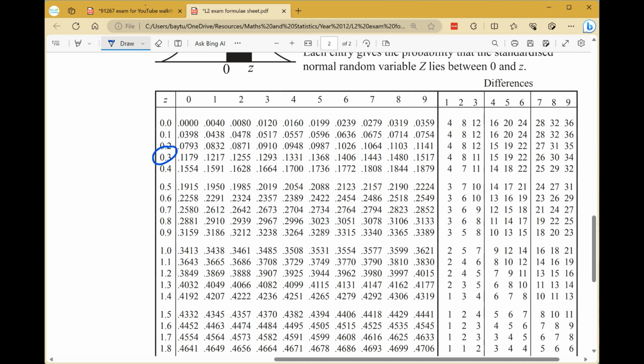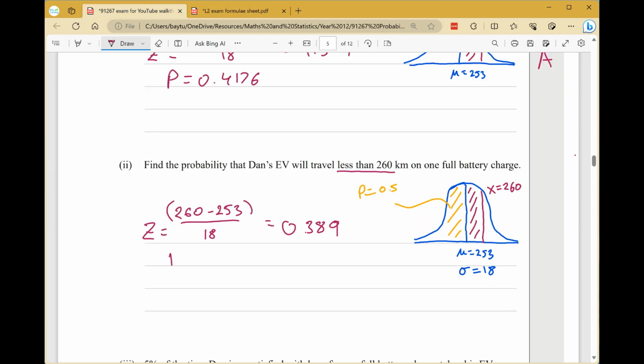So 0.389, that's 0.148 plus the difference is 34, so that's 0.0034. And that is a probability then of 0.1514. So that is this probability here.